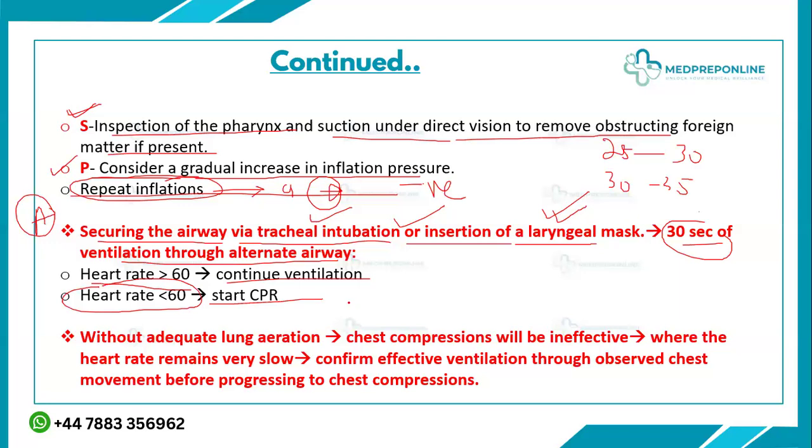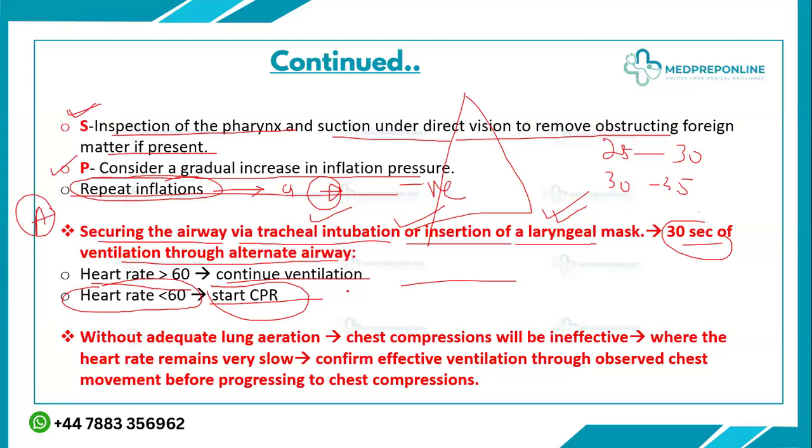You see how many steps we have done to come up till CPR. So this is just the bottom of the hierarchy. The top ones are all your ventilation, inflation, positive pressure ventilation, alternate airway, suction, pressure increase, and each and everything. There is a long way down when it comes to the CPR. We will talk about it again in the next step, when we are going to talk about starting the CPR.